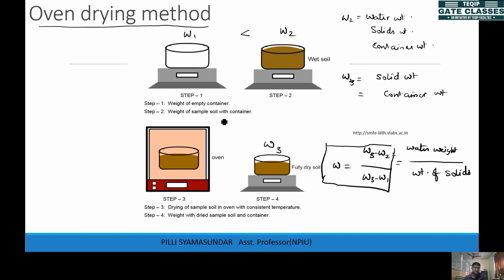But the important thing here is that this drying process is so important. You have to keep the temperature in the oven around 110 degrees centigrade. If the soil is inorganic soil, then generally we keep the temperature in the oven at 110 degrees centigrade, right?